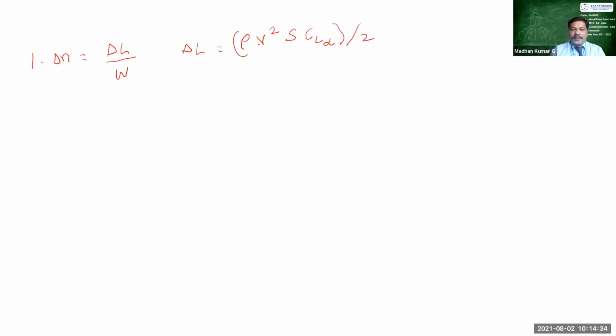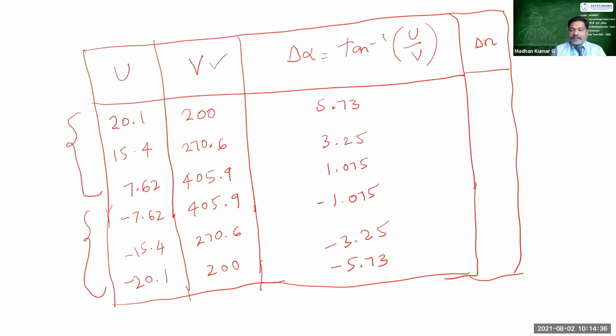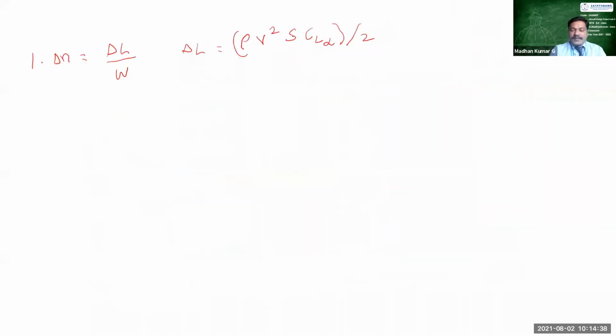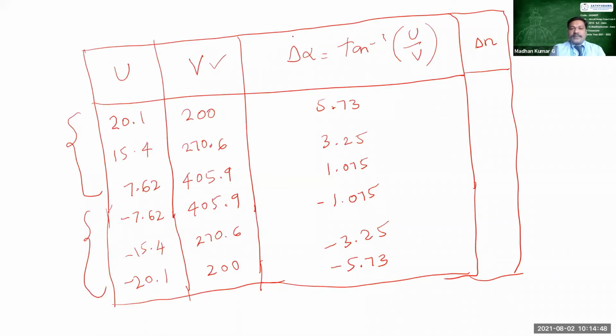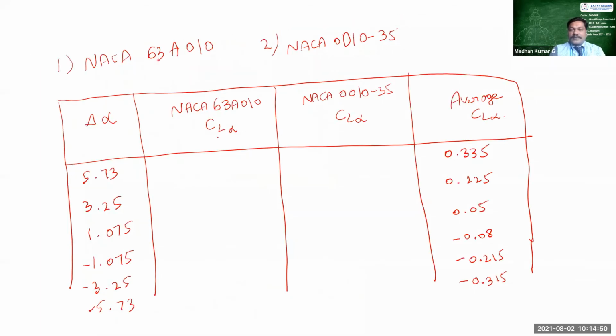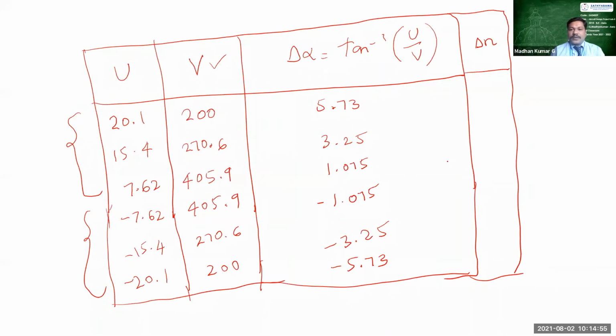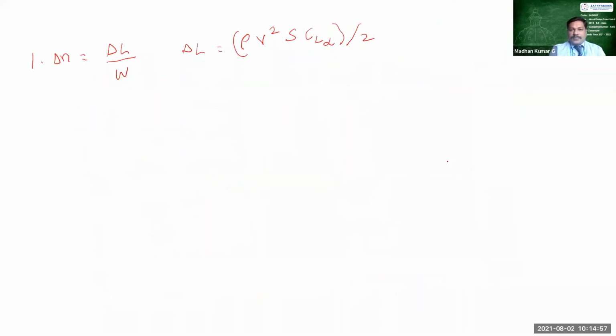This v is the v which has been given here. And s, for my design specification, the wing area is 172 something. And for CL alpha, we found the average CL alpha, which should be noted down here, and that divided by 2.